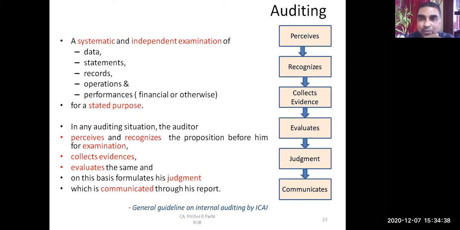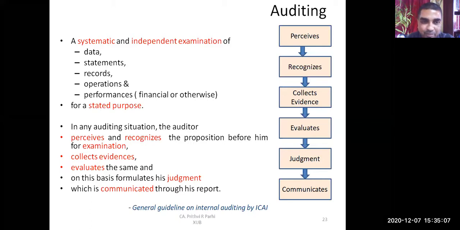You are showing sales, but actually you have not filed the return. So this is how the auditor tries to examine. When I say the auditor perceives and recognizes the proposition before him, there are several propositions before him, and he tests each proposition through examination. Are you understanding?